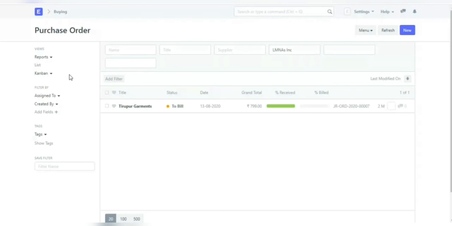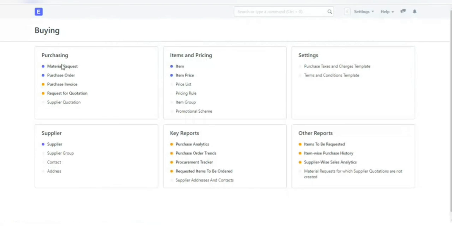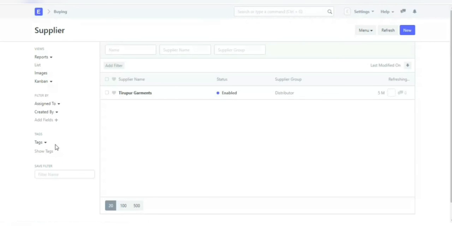Purchase order. A purchase order is a binding contract with your supplier that you promise to buy a set of items under given conditions. Purchase invoice. A purchase invoice is a bill you receive from your suppliers against which you need to make the payment. Request for quotation. A request for quotation is a document that an organization sends to one or more suppliers asking a quotation for items.